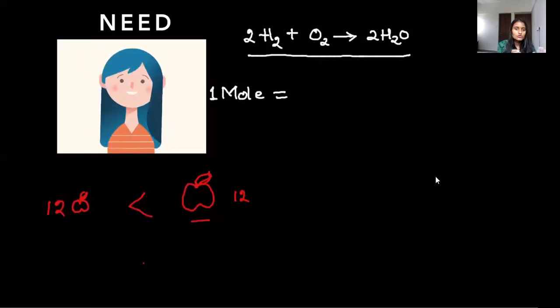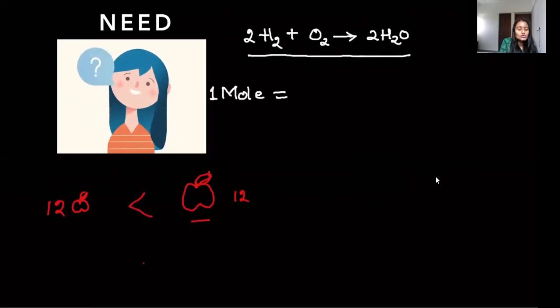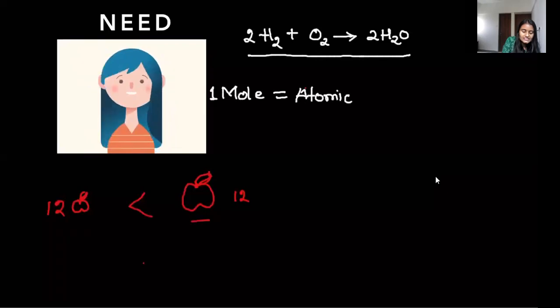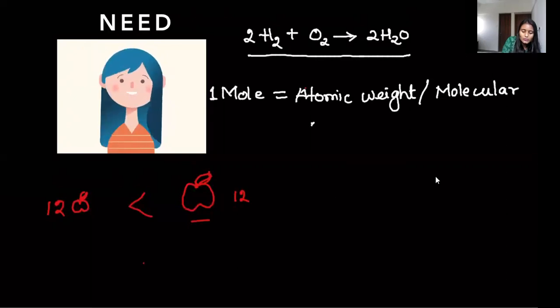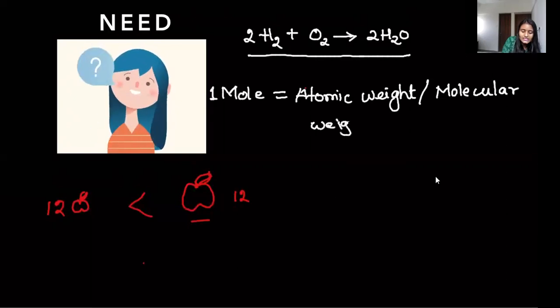In what way? So 1 mole is also equal to the atomic weight or the molecular weight of that particular substance. If we are talking about atoms, then atomic weight. If we are talking about molecules, then molecular weight. So this way you can very easily measure also.